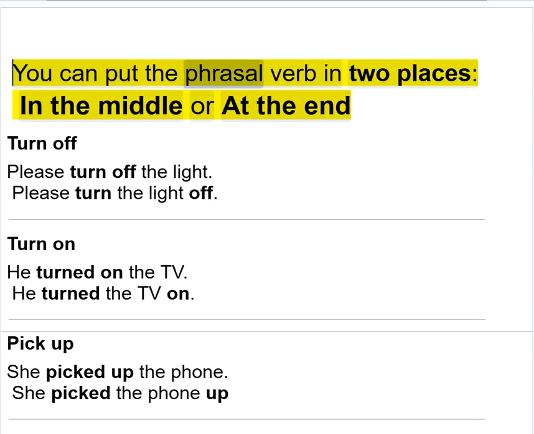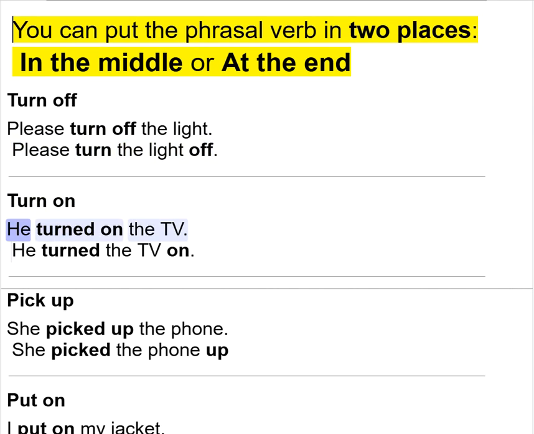You can put the phrasal verb in two places. In the middle, or at the end. Turn off. Please turn off the light. Please turn the light off. Turn on. He turned on the TV. He turned the TV on.